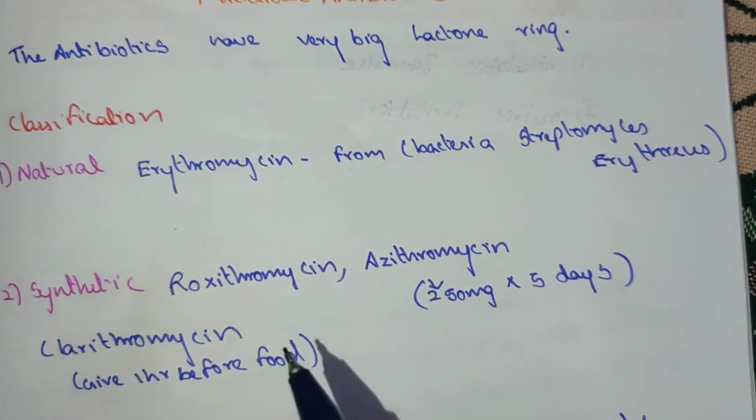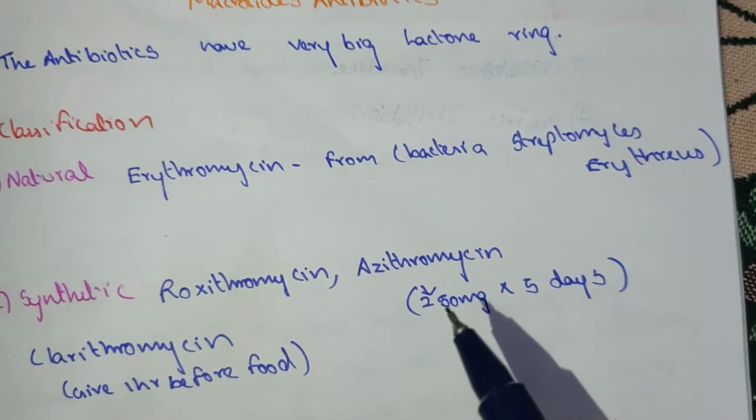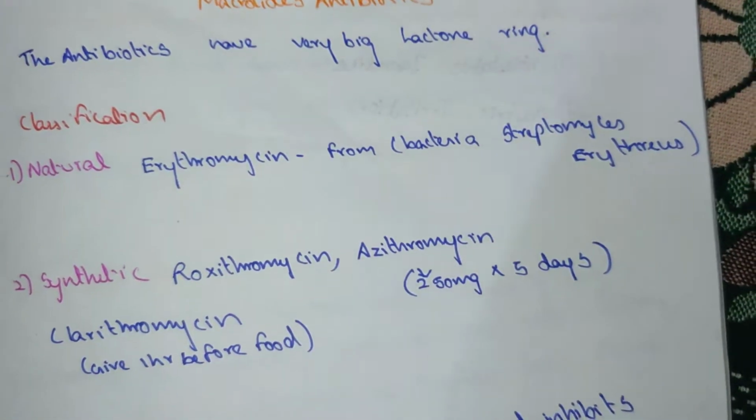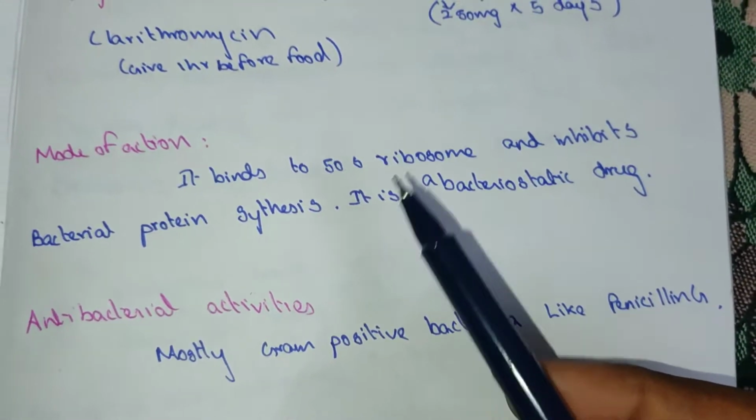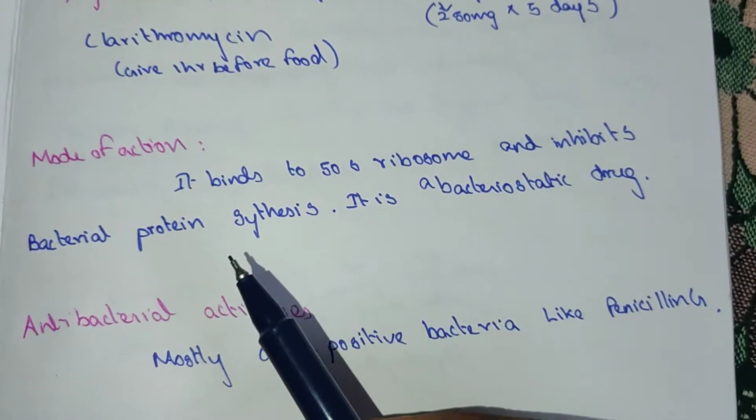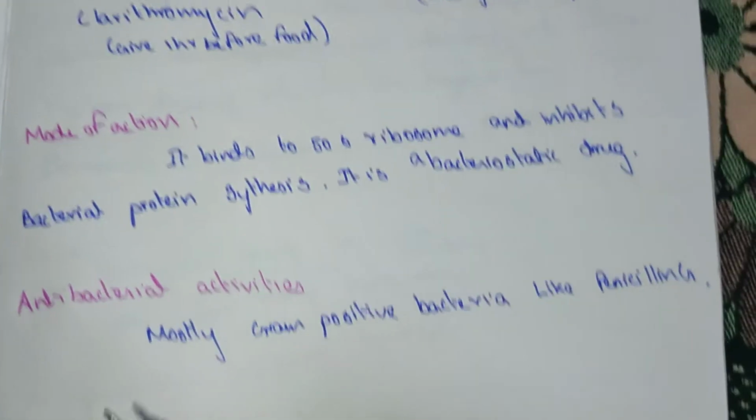clarithromycin, given 1 hour before food. Azithromycin is given 1250 mg for 5 days. Mode of action: it binds to the 50S ribosome and inhibits bacterial protein synthesis, and it is a bacteriostatic drug.